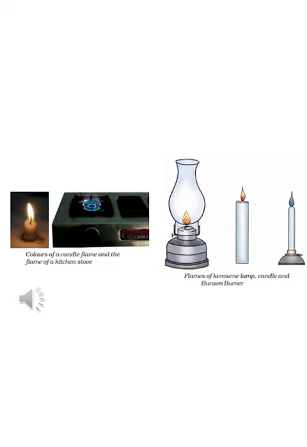And those substances which do not burn in the presence of air and produce no light and heat are called non-combustible substances. For example, you have studied iron nail, glass, stone, sand, these are non-combustible substances. And the condition which is necessary for combustion to take place, the main one is air. Only in the presence of air can the substance completely undergo combustion to produce heat and light. I hope today you have followed the lesson.